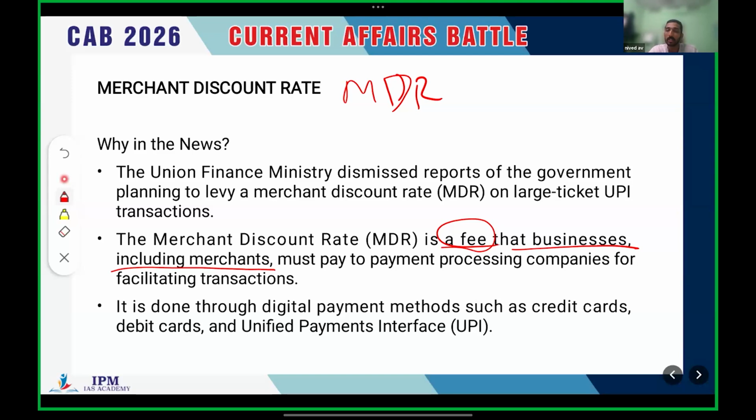So the merchant has to pay the service charge. That is the particular fee. That kind of service charge is known as merchant discount rate. It applies to digital payment methods such as credit card, debit card, or UPI payments.